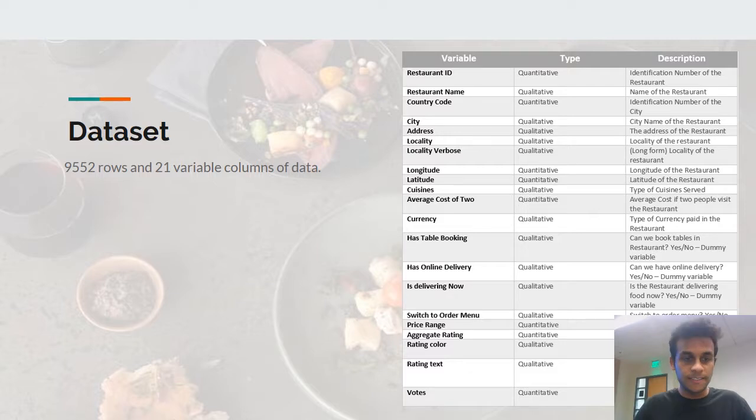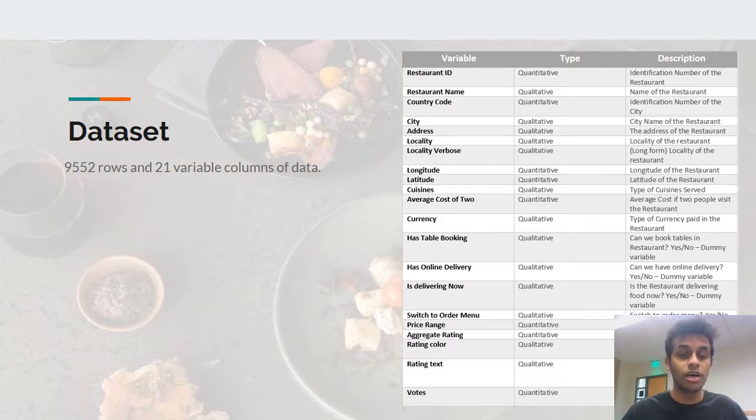Our data set has 9,552 rows and 21 variable columns of data. The variables included are restaurant details such as restaurant ID, restaurant name, the country code, and what city the restaurant is in, the address, the locality, even the coordinates, and what cuisine they serve.